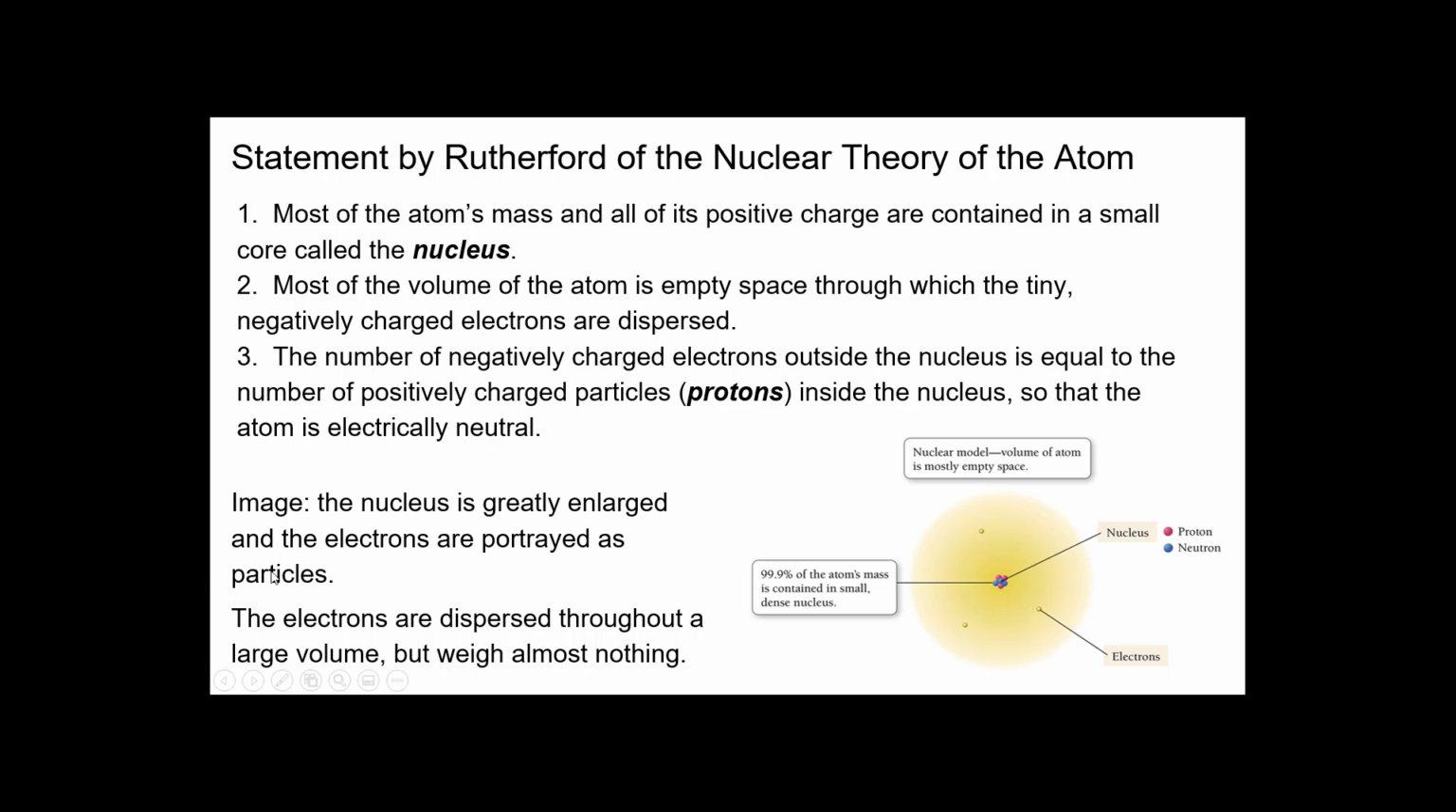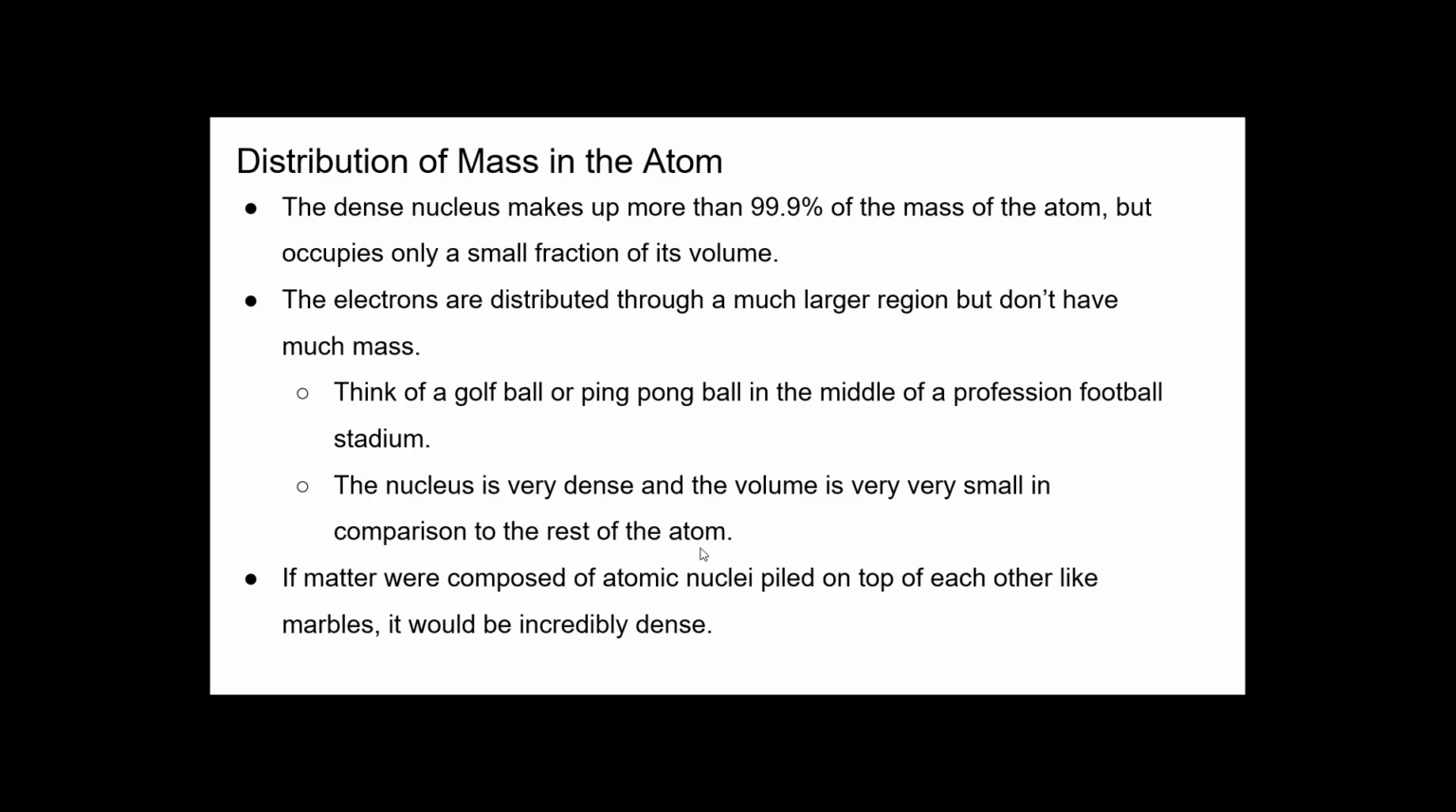The nucleus is greatly enlarged, and the electrons are portrayed as particles outside. The electrons are dispersed throughout a large volume, but weigh almost nothing. So that's the other thing. Protons have mass. Electrons are so small that they have almost no mass. It's almost negligible, because it's probably something like 0.0002 with more zeros and then 1.5. It's so small that they consider them massless. So the dense nucleus makes up more than 99.9% of the mass, but occupies only a small fraction of the volume. The electrons are distributed through a much larger region, but don't have much mass.